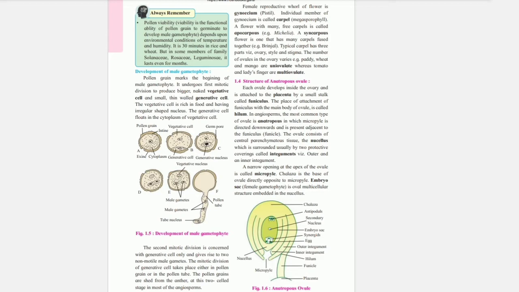The ovule consists of central parenchymatous tissue, the nucellus, which is usually surrounded by two protective coverings called integuments, namely outer and inner integuments. A narrow opening at the apex of the ovule is called micropyle. Chalaza is the base of ovule directly opposite to micropyle. Embryo sac, the female gametophyte, is an oval multicellular structure embedded in the nucellus.